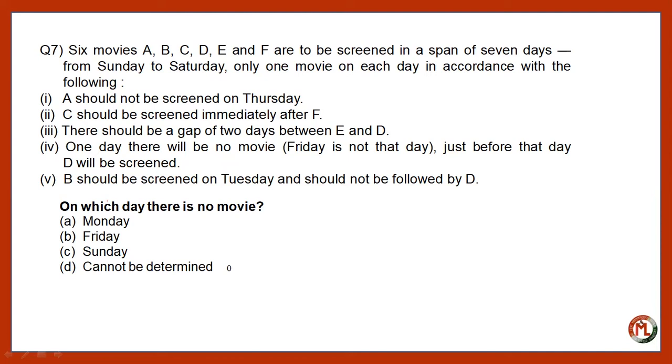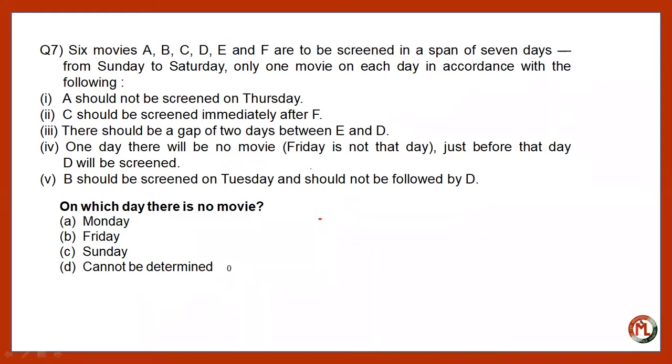So B is screened on Tuesday, right? So B is screened on Tuesday and D is followed by the day with no movie. D cannot be screened on Friday, right? D cannot be on Friday because in that case E will be on Tuesday and B is already on Tuesday. So no two movies can be screened on the same day. So D cannot be screened on Friday.